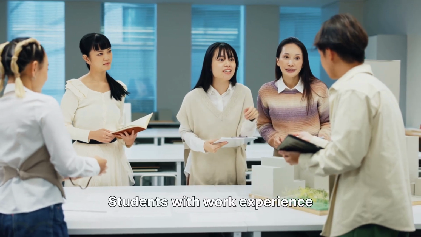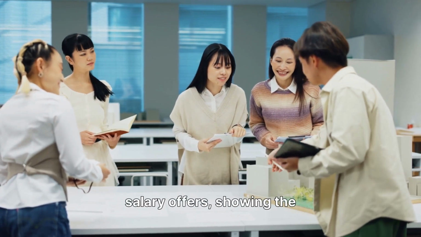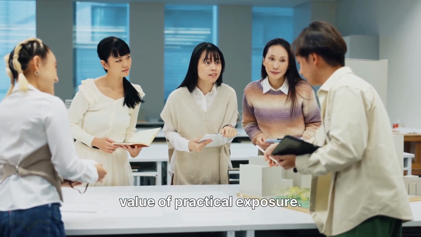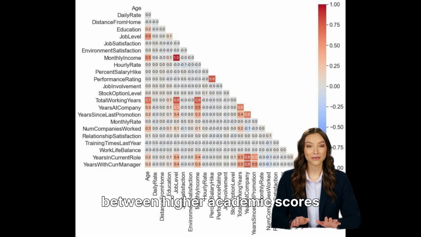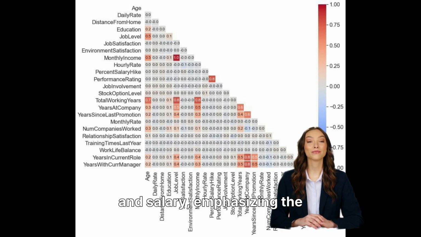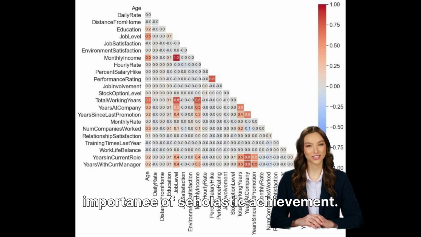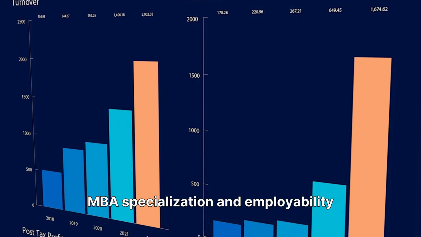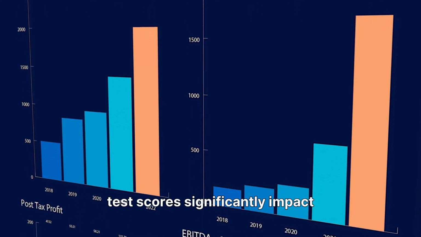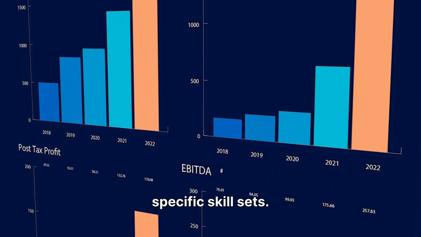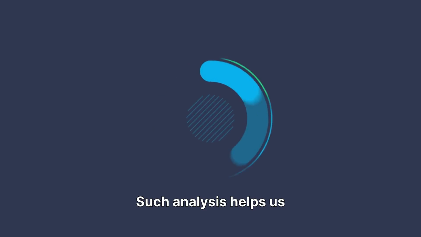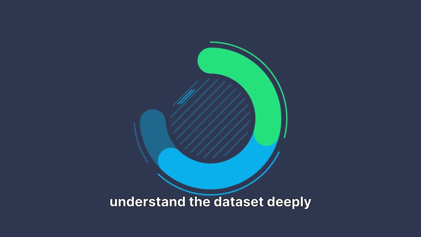Students with work experience tend to receive higher salary offers, showing the value of practical exposure. A strong correlation exists between higher academic scores and salary, emphasizing the importance of scholastic achievement. MBA specialization and employability test scores significantly impact the final package, highlighting specific skill sets. Such analysis helps us understand the dataset deeply and prepares us for robust modeling.